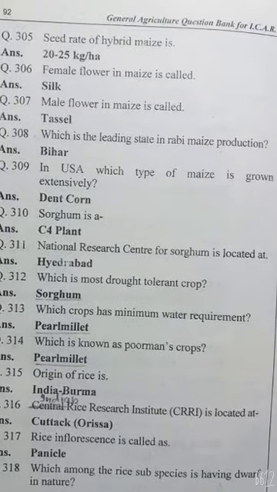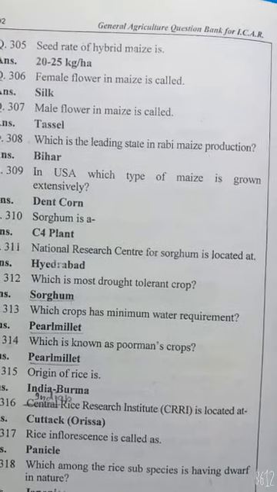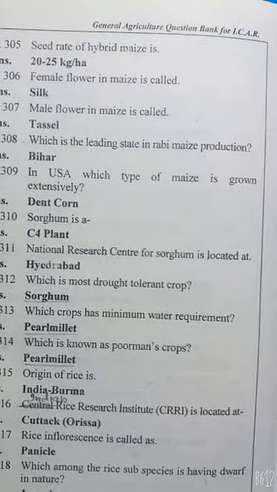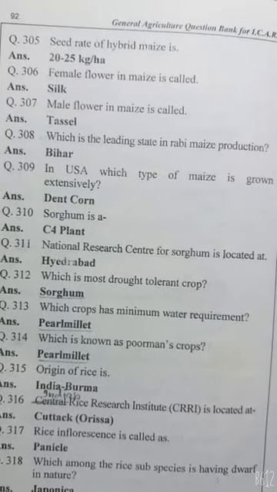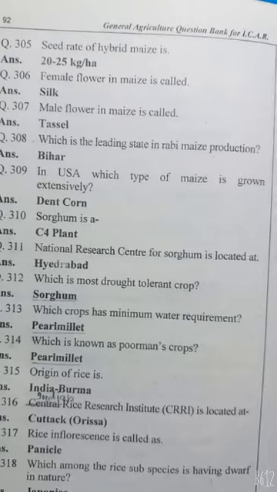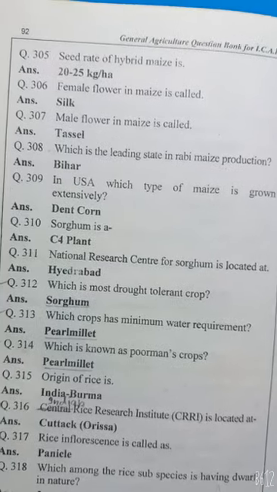Which is leading state in rabi maize production? Bihar. In USA, which type of maize is grown extensively? Dent corn. Sorghum is a C4 plant. National Research Center for Sorghum is located in Hyderabad. Which is the most drought tolerant crop? Sorghum. Which crop has maximum water requirement? Which is known as poor man's crop? Pearl millet. Origin of rice is Indo-Burma, Southeast Asia.